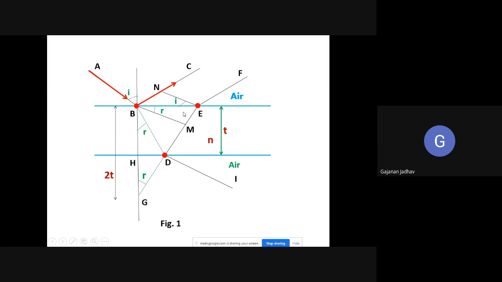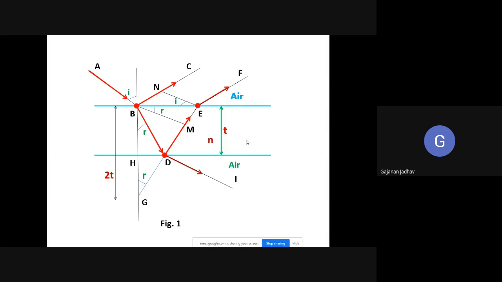So when this monochromatic light AB falls at a point B on the upper surface of this thin film, part of that light will get reflected, and part of that light will get refracted through the thin film. Again, that refracted light will fall on the lower surface of the thin film at a point D, and it gets reflected and falls on the upper surface at E, and it comes out of the thin film into the air medium.